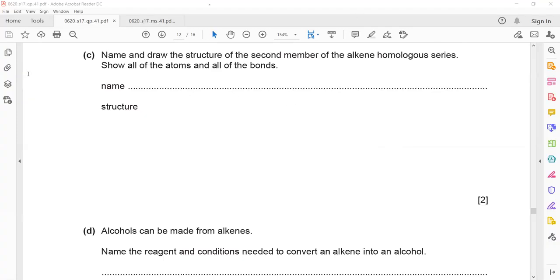So alkene started with ethene, then propene, but there is no methene. Why is there no methene? Because meth means there should be one carbon, and how can one carbon have a double bond with another carbon, because it's only one. That's why it started with eth. So if the first member is ethene, what is the second member? Name and draw the structure of the second member. So that's propene.